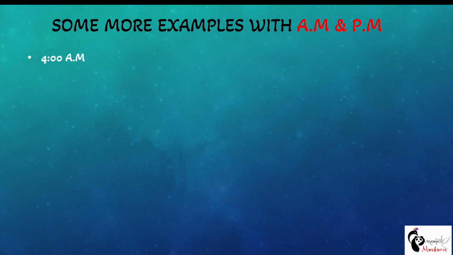So I'm going to say 早上4点, right? What is the difference? In English we put AM and PM after the time, but here we specify it before saying the time.